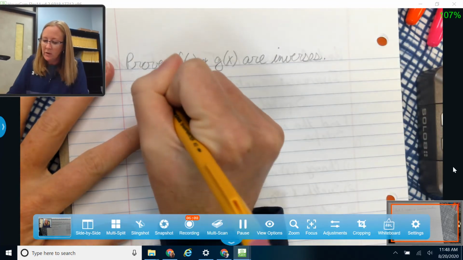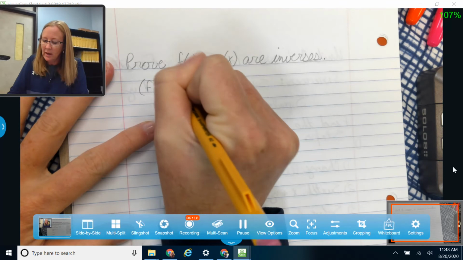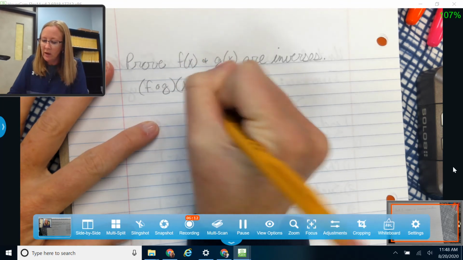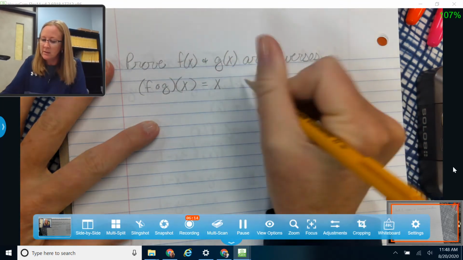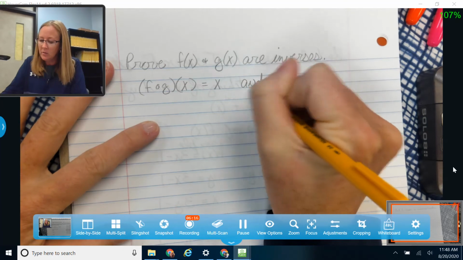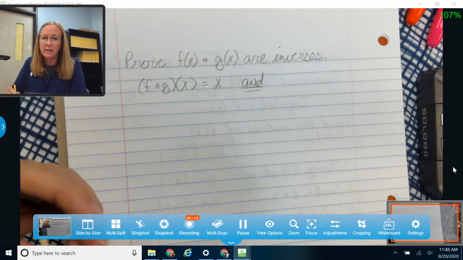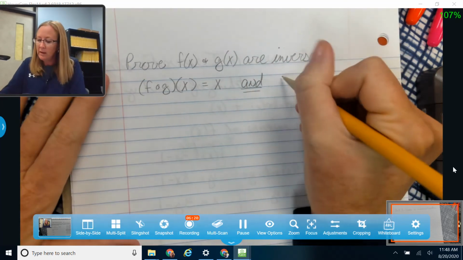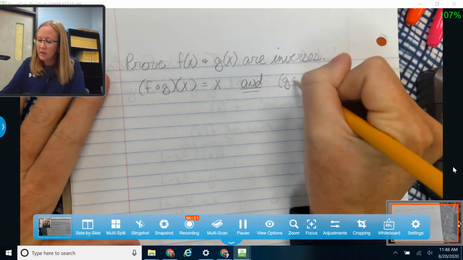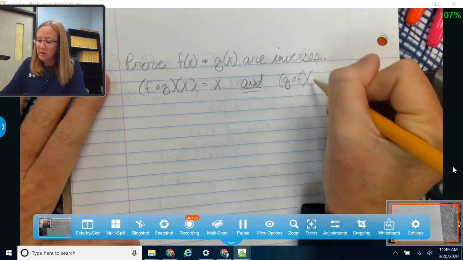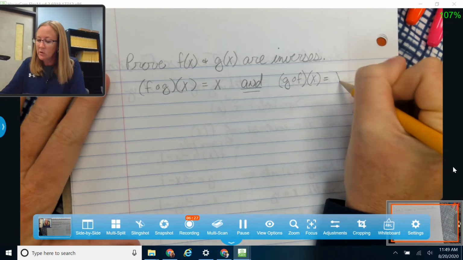First, we need to find out that the composite of the two functions, f of g of x, is equal to x. And I'm going to write that out and underline it twice because we have to do both. And we're going to show that g of f of x is also equal to x.